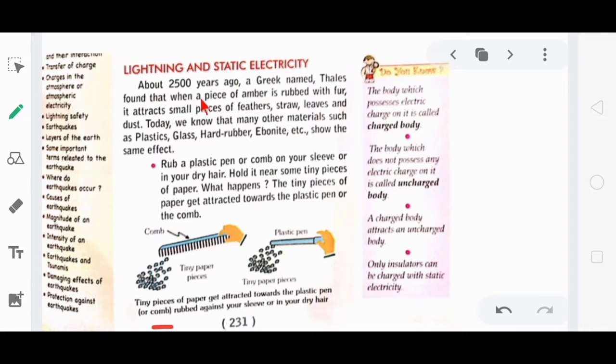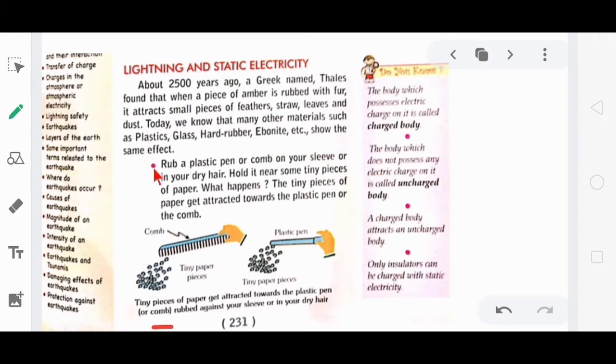About 2500 years ago, a Greek named Thales found that when a piece of amber is rubbed with fur... What is amber? Amber is obtained from trees and it is like a fossil, and it is used in armaments. When amber is rubbed with fur, it attracts small pieces of feathers, straws, leaves and dust. And today we know that many other materials such as plastic, glass, hard rubber, ebonite, etc. show the same effect.